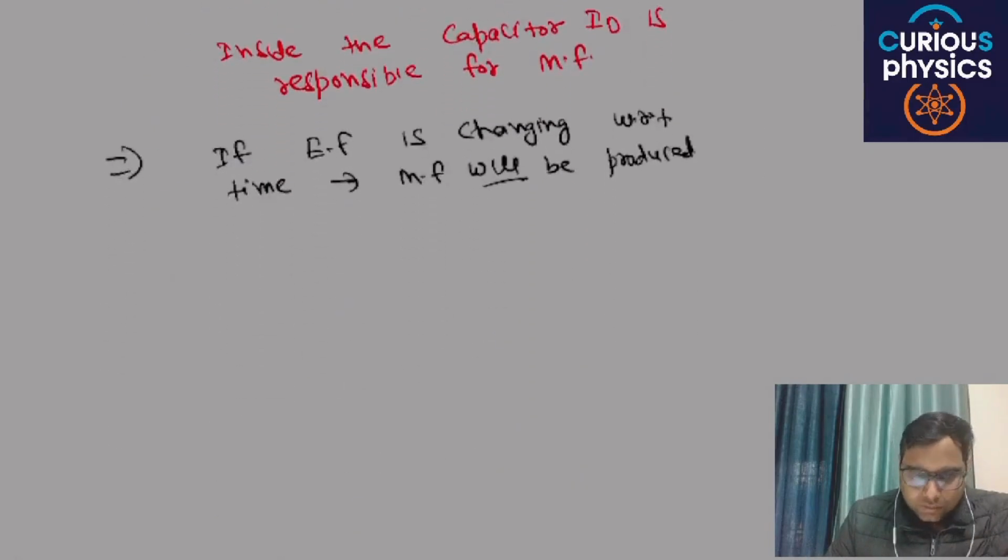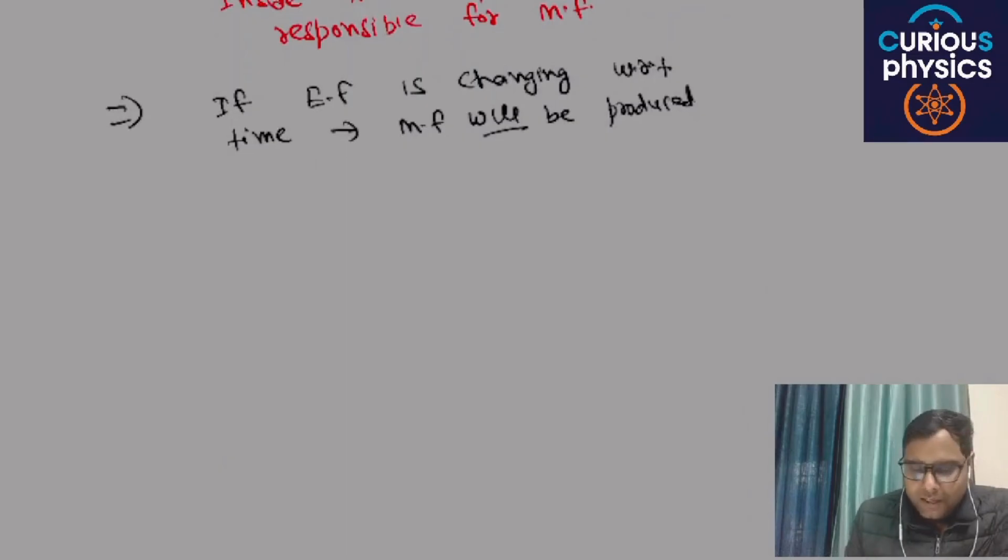So next, the magnetic field and this particular electric field are always perpendicular to each other. That is one point.